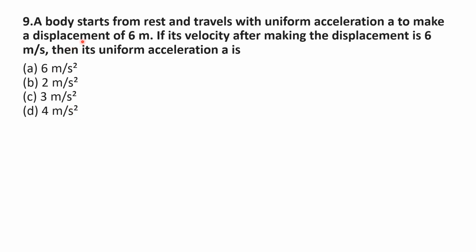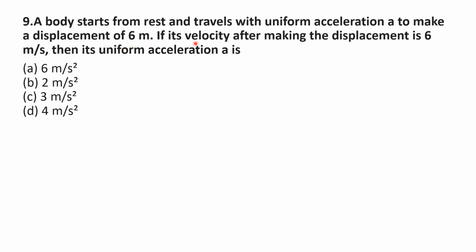So in this question, body starts from rest. So initial velocity of body is equal to 0, that means V naught is equal to 0, and the body travels with uniform acceleration A to make a displacement of 6 meters. So here x value is equal to 6 meter.